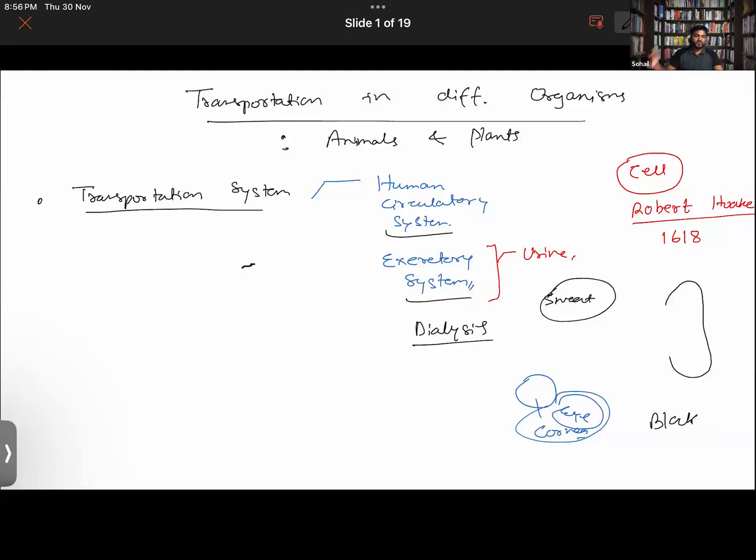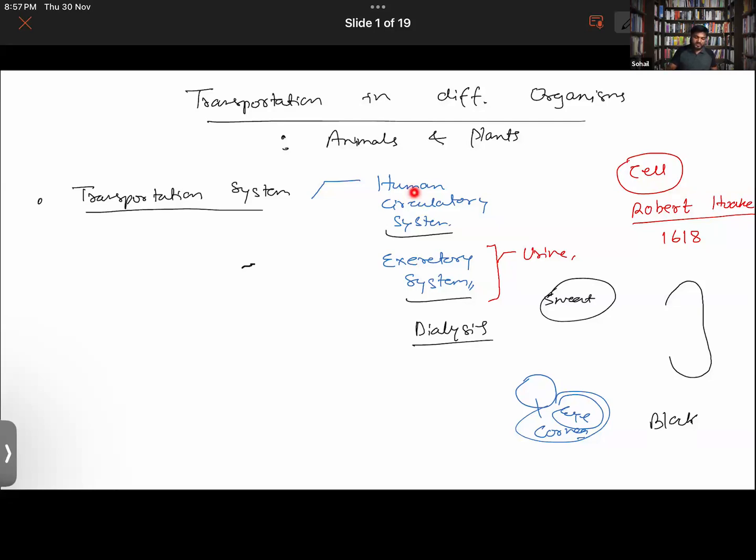Now, how is it useful? Yes, sir. After you are playing in the summer season, right? And if you were to sit under a fan, you will start feeling cold, right? So sweat is actually helpful to the human body in the way that it helps the body to keep cool. It takes up the body heat and then makes us feel cold, especially during the summer season, right? So these are the things which we are going to study.